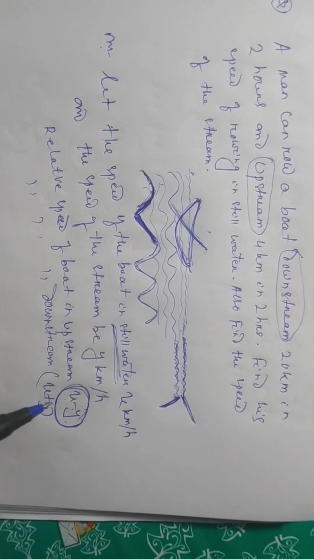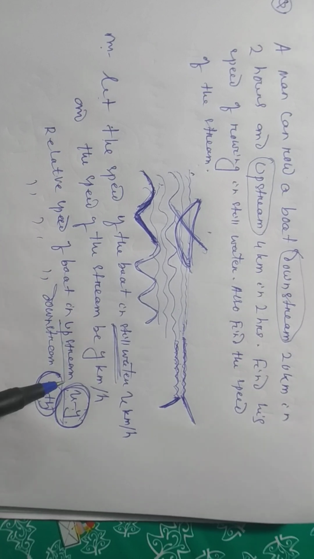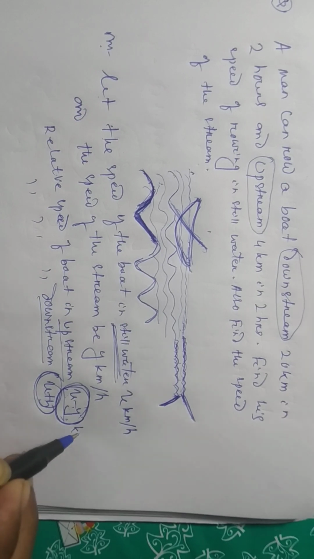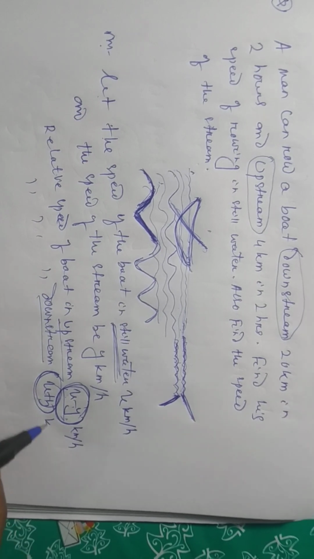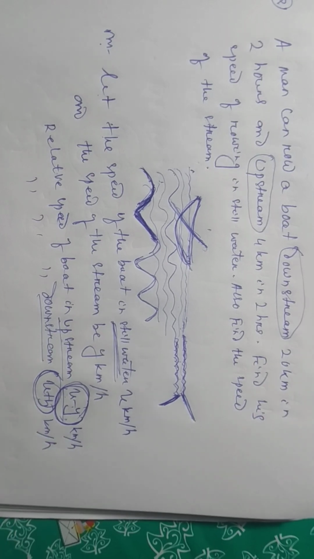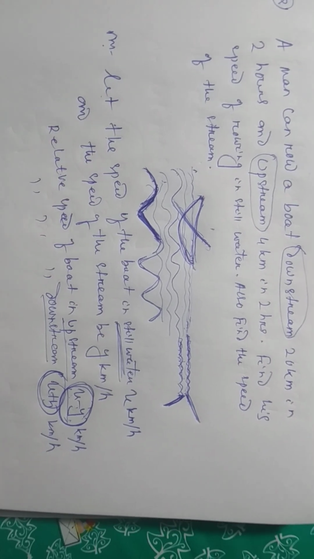So x minus y, x plus y, now you understand upstream and downstream. X kilometer per hour, x plus y kilometer per hour. Okay, understood? You write this much properly, then we will go to another step.